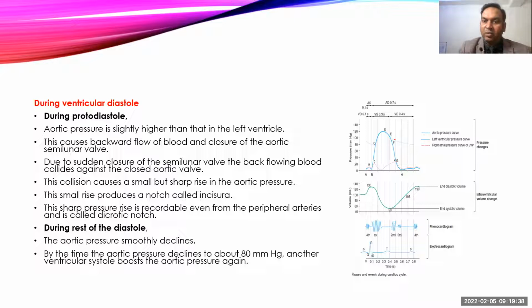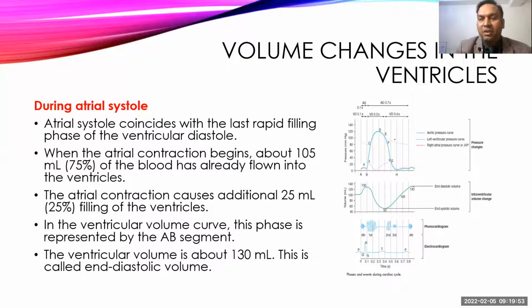Then during the rest of the diastole, the aortic valve is almost closed, and blood will be slowly moving from the aorta to the rest of the body, and the pressure slowly starts falling and comes back again towards 80 mmHg. Okay, that's about the pressure changes.